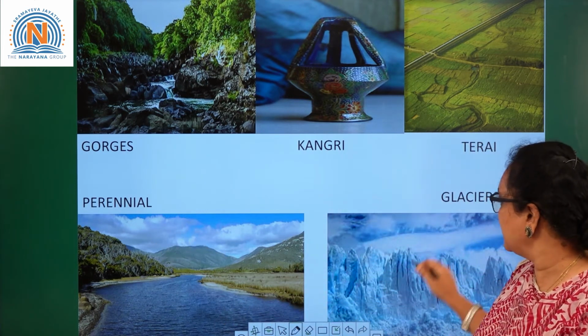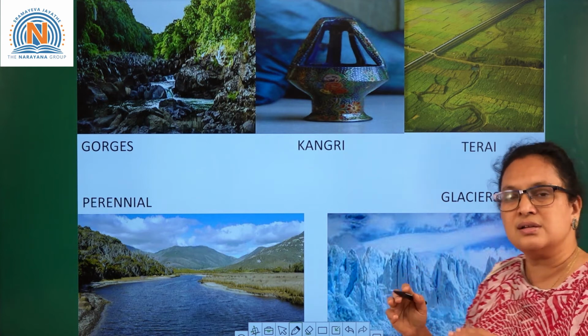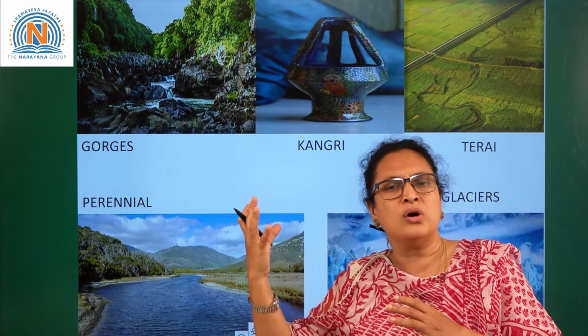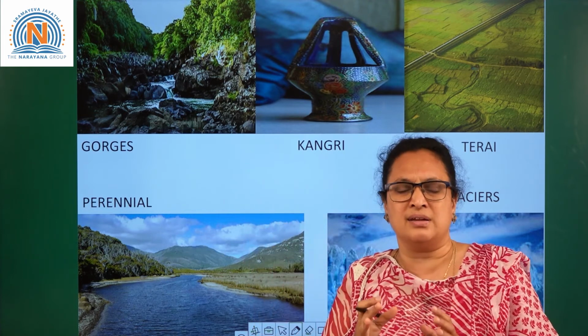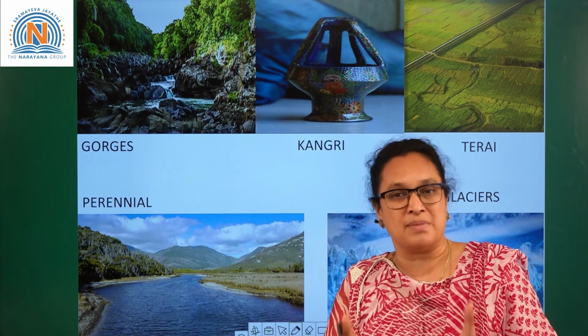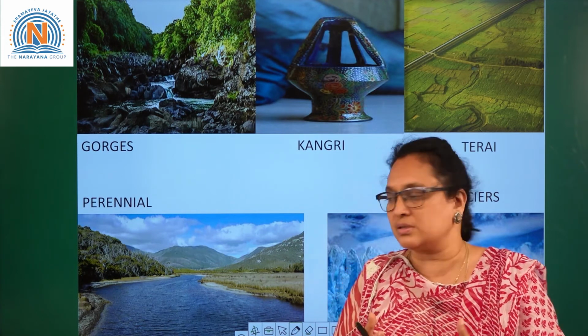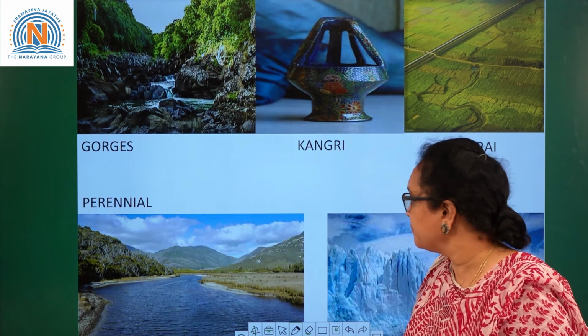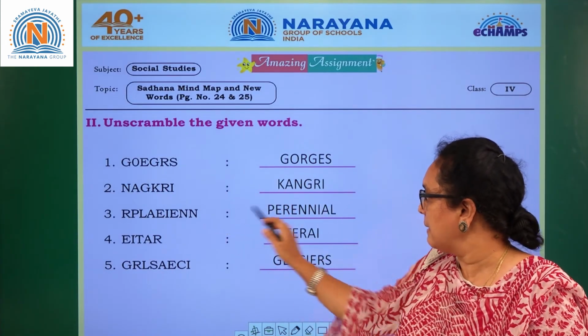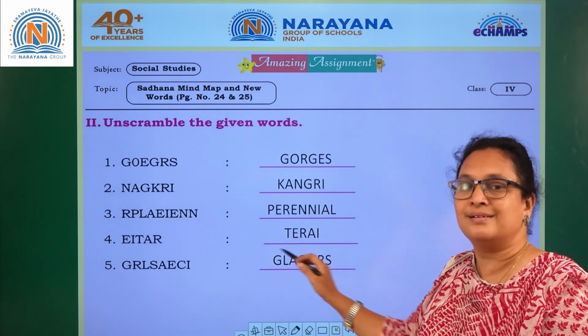Coming to glaciers. What are glaciers? A glacier is ice that has stayed for a very long time, and it moves on its own body. It moves, and it melts also. That's what is called a glacier. Okay, so: Gorges, Kangri, perennial, terai and glaciers.